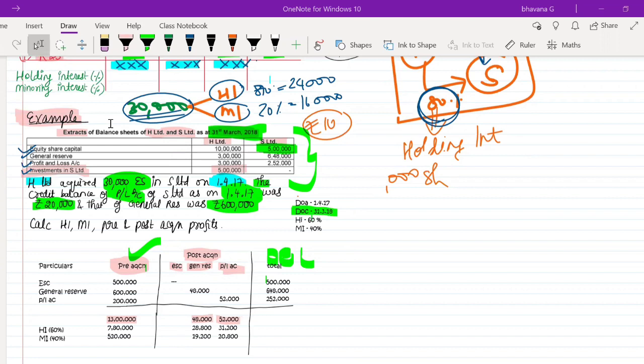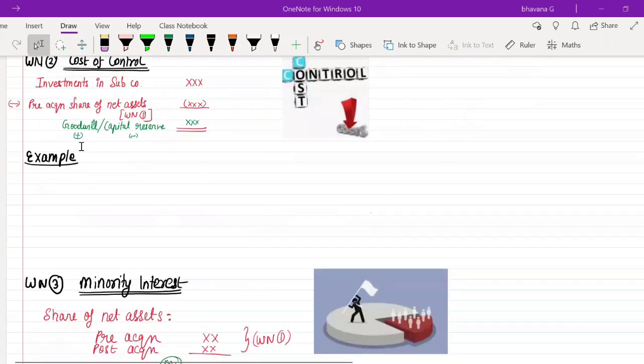Now we'll move to all four working notes. One working note we have already seen. The remaining three working notes are very easy. Whatever information you need for them, you will get from working note 1 itself. So working note 1 is the most important; working notes 2, 3 and 4 depend on it. After completing the four working notes, we will do a full-fledged question covering all four. Now we can move on to the second working note.